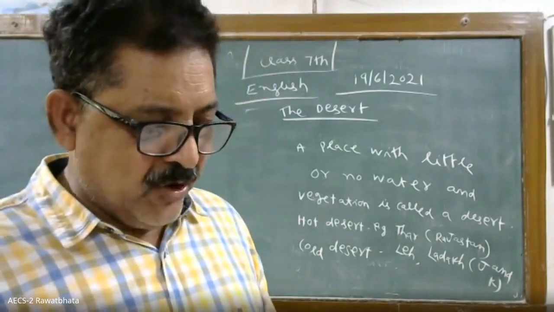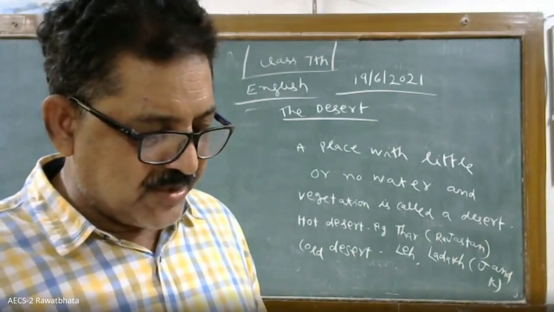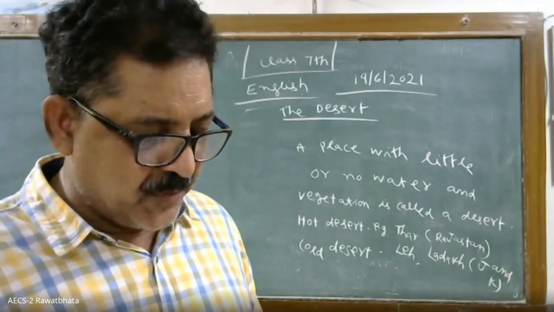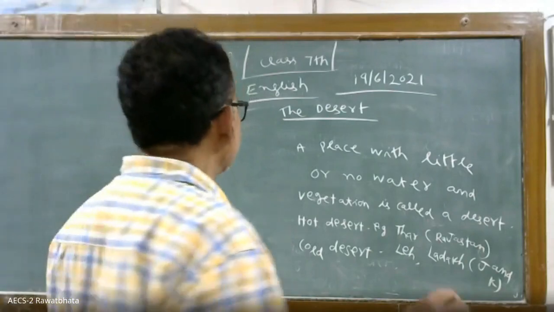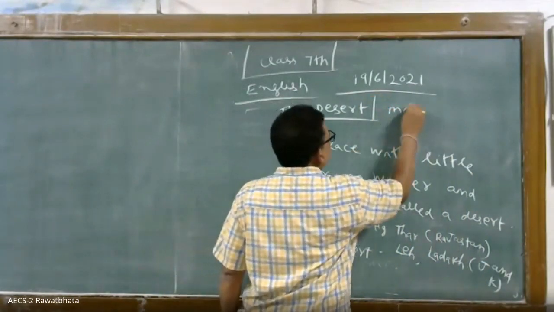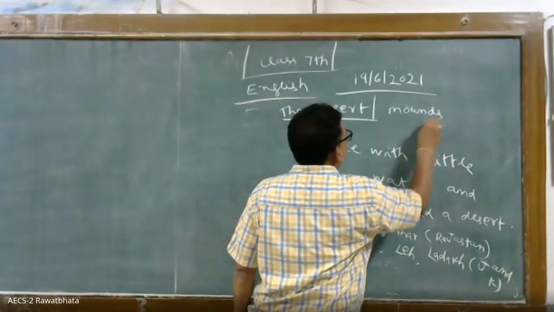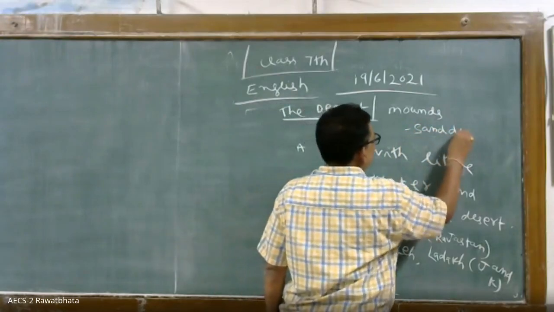Some deserts are almost totally without water. In such places, strong winds blow, raising heaps of sand and depositing them as mounds. Mounds are called sand dunes. Please remember this word, sand dunes.